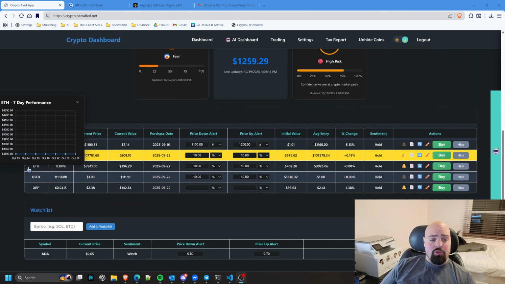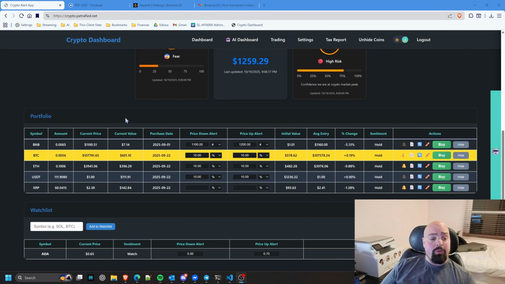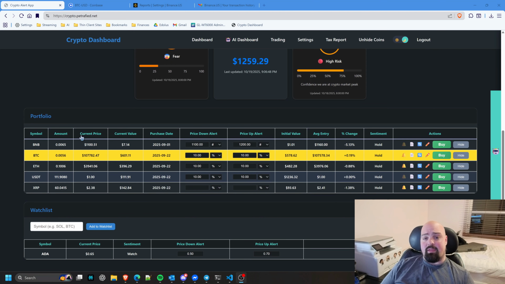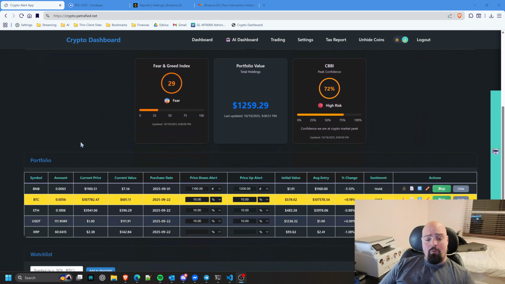So I got here my trades, my current coins in my portfolio down here, including any pending trades. I implemented this cool thing where if I do a pending order, for example, in this case, I have a pending limit buy. If the price of Bitcoin drops to 107,000 or less, then it triggers a purchase, and it shows how much in USDT, 110 USDT, which is about $110 more or less. And it's pretty convenient because if you go to Binance, you have to look at a couple different places to see all this. And this gives me a high level overview of my portfolio.